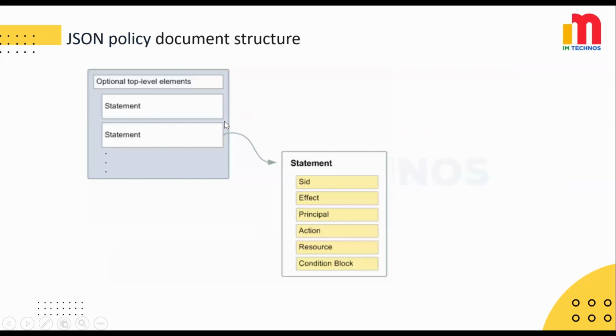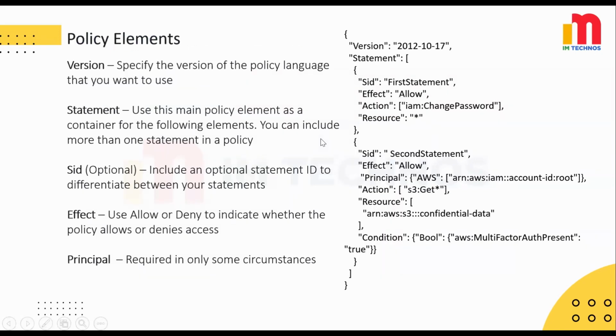When you create or edit a JSON policy, IAM can perform policy validation to help you create an effective policy. As illustrated in the following figure, a JSON policy document includes these elements: optional policy-wide information at the top of the document, one or more individual statements. Each statement includes information about a single permission. If a policy includes multiple statements, AWS applies a logical OR across the statements when evaluating them. Now let's understand the policy elements.